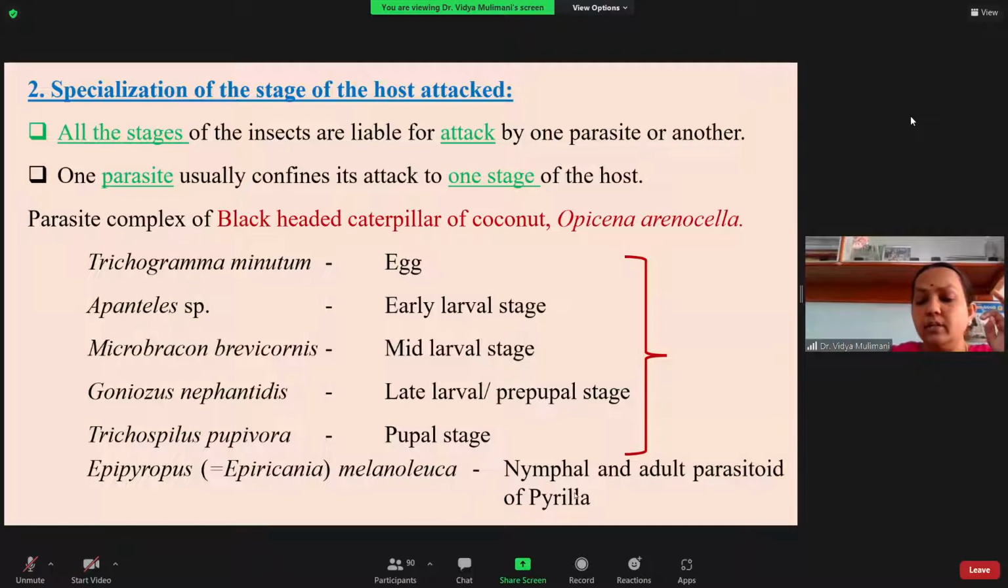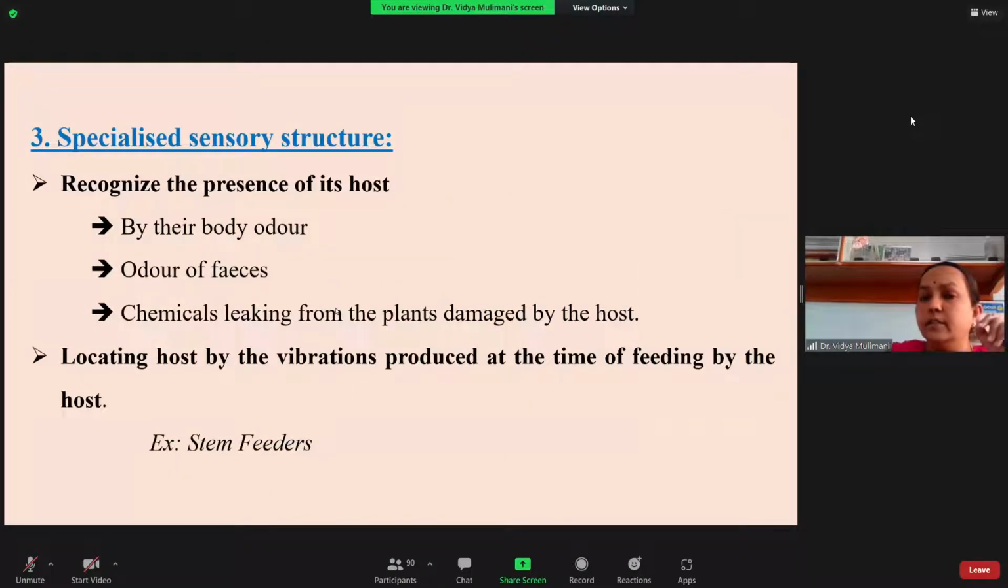Here I am giving you another example, a nymphal adult parasitoid, Epiricania melanoleuca, presently an Epipyrops. It attacks the nymphal stage, continues, and also attacks the adult, so it is in between. Because of that, we call it a nymphal adult parasitoid. It attacks the nymph, continues and also kills in the adult stage. That you find in the case of Pyrilla. So this is the second specialization.